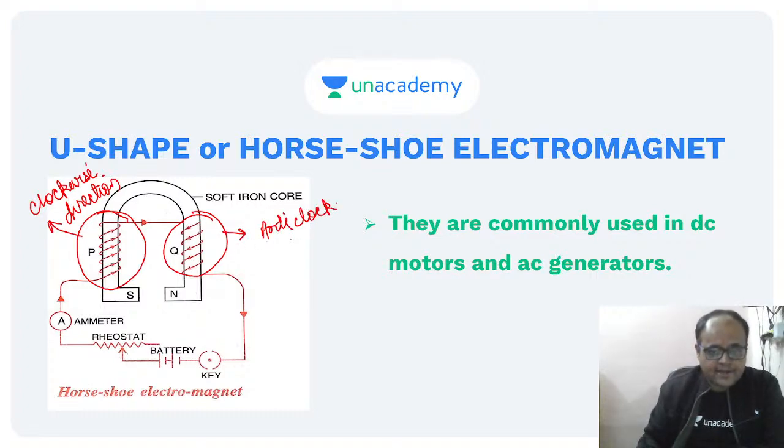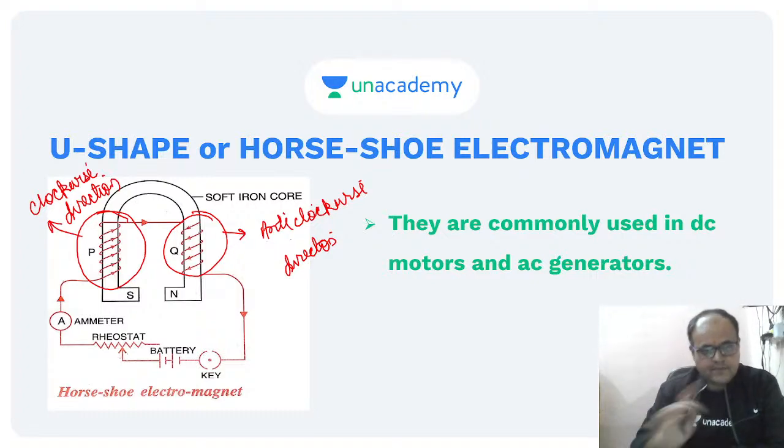Just look at it. P is clockwise. Just see carefully. Just see how it started.